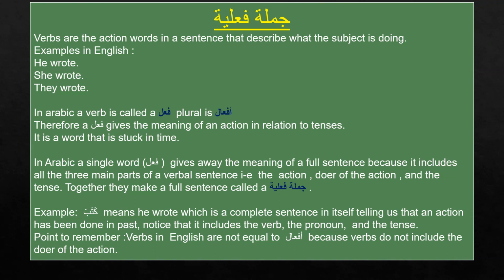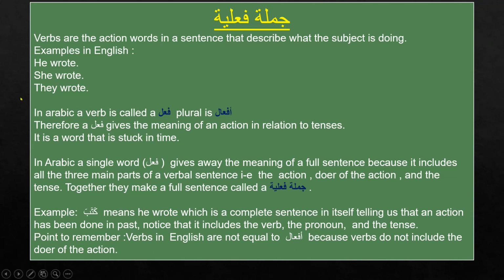It should be in a past tense, a present tense, or a future tense. A fail in Arabic also has the same tenses, and inshallah we will learn how to write those tenses, the present tense, the past tense, and the future tense, in Arabic.